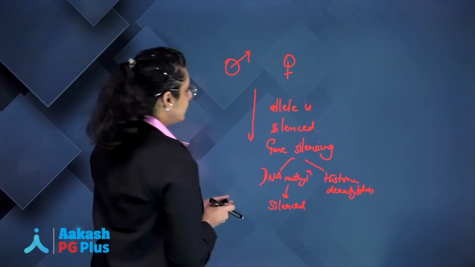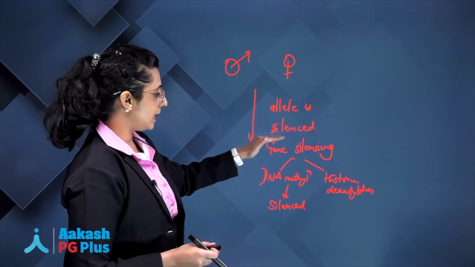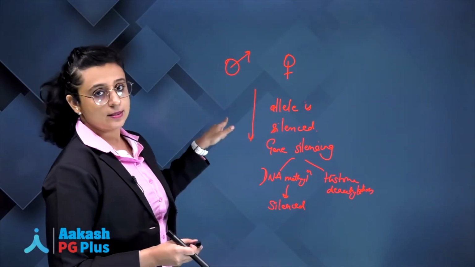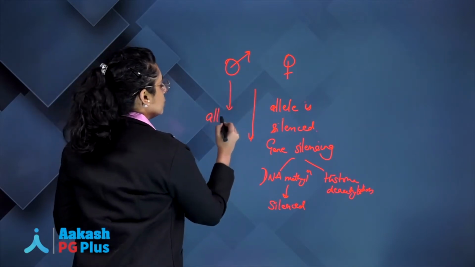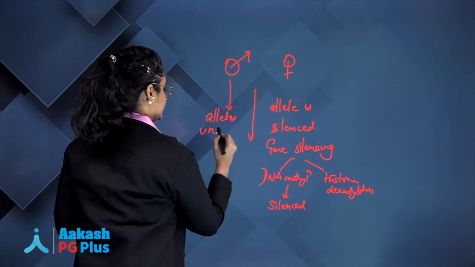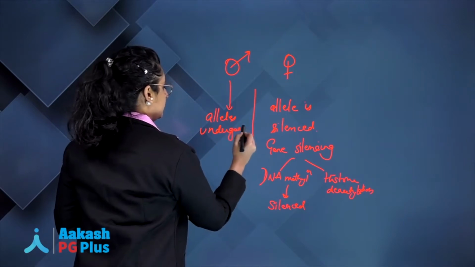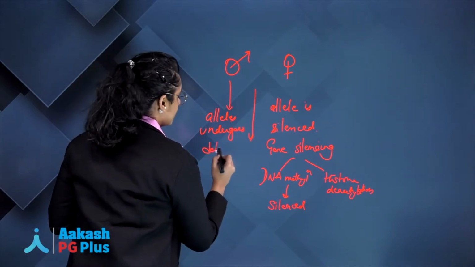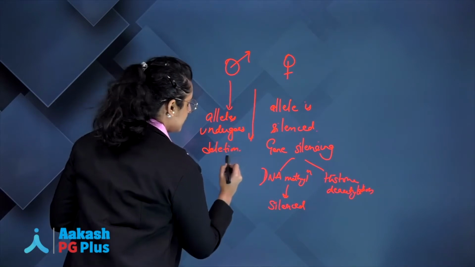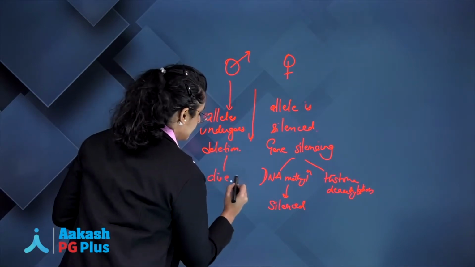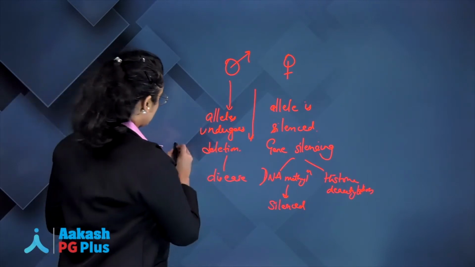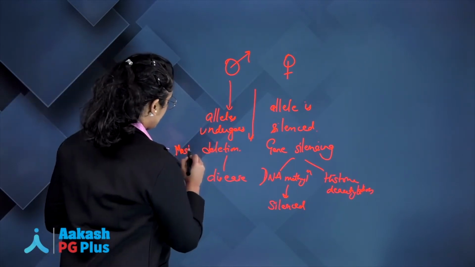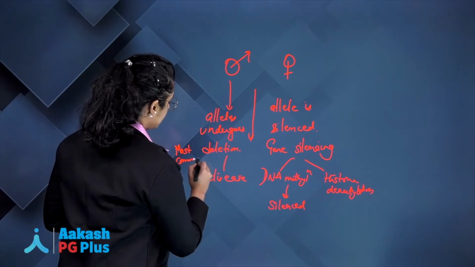So the statement says one of the allele is silenced and only the other allele is able to express itself. And if that allele also undergoes deletion, there is a development of disease. So can I say the most common method of genomic imprinting is deletion? Most common mechanism is deletion.